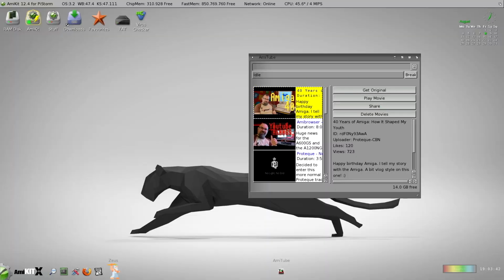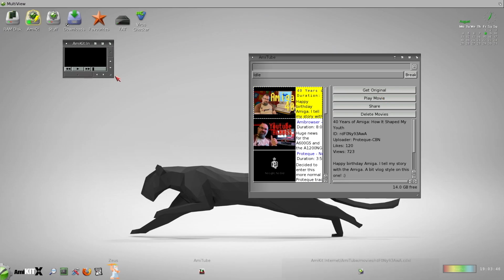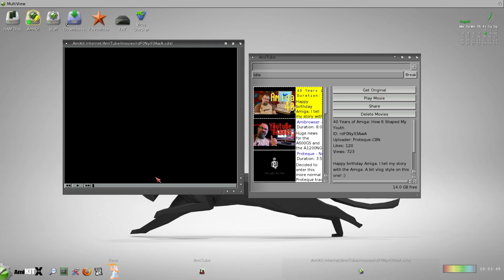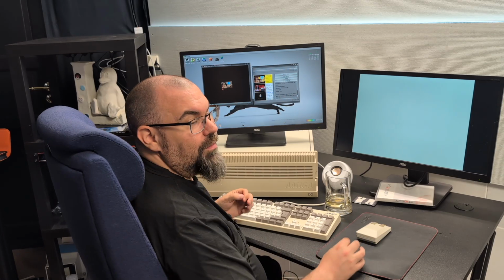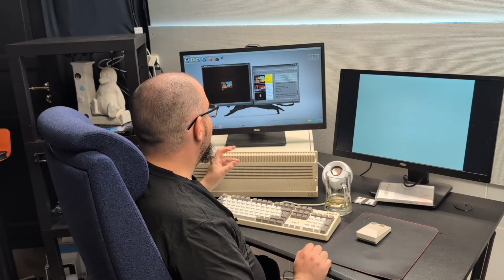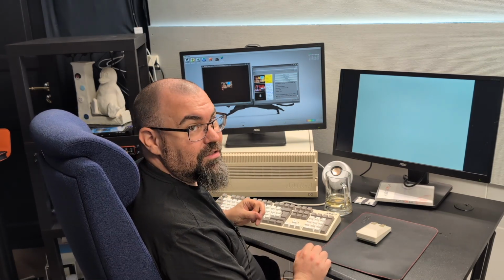And now this is done downloading, so I can probably watch the YouTube video. Oh, that was small. I should have downloaded something other than the OCS version. But as you can see, you can use this to watch YouTube movies through Amitube. Amitube is also made by the Amitopia dev team, the same guys that make Amifox.